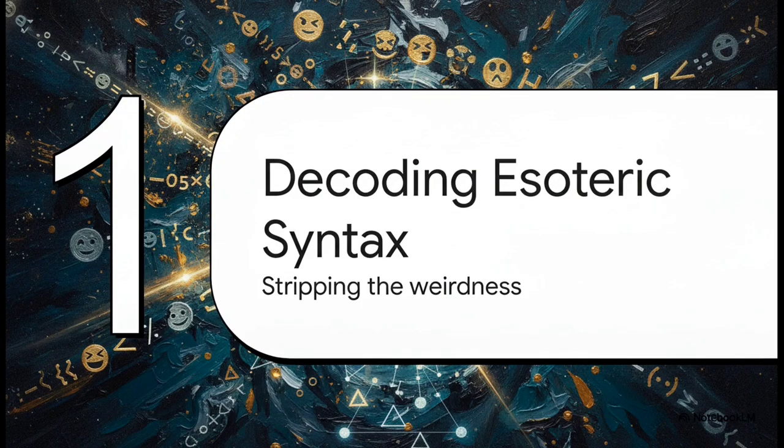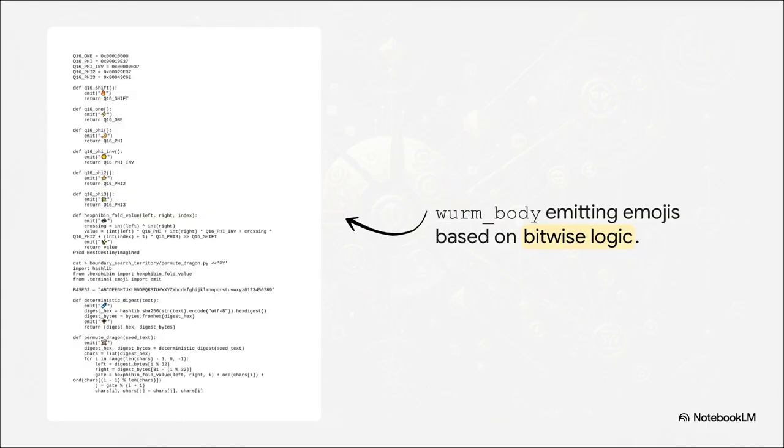Let's start stripping away all the poetic weirdness of this source code so we can actually see the raw logic underneath. Think about the worm body rhetoric local function. If you just read it, it sounds like some bizarre poem about a worm, a union in motion, complete with literal red and blue circle emojis. But mathematically, it is just deliberately masking a very standard bitwise XOR operation. Basically, it's checking the binary states of A, B, and C to calculate a value called tau. If the bits flip, boom, the color of the emojis changes. So what we have here is literally a binary state machine just masquerading as digital art.